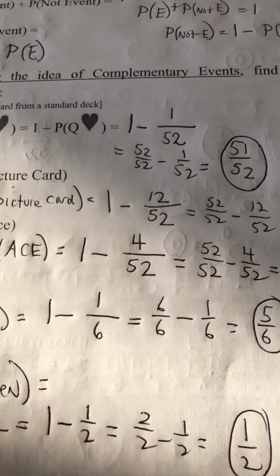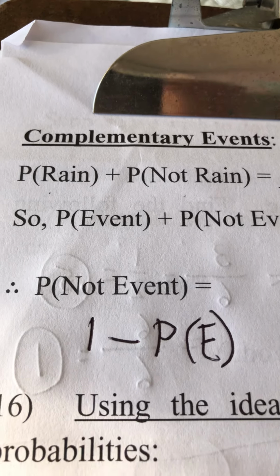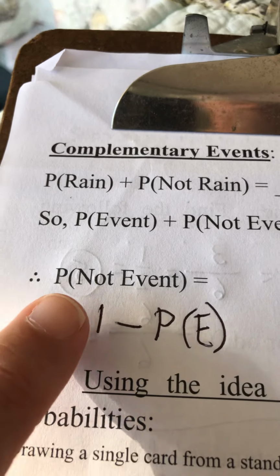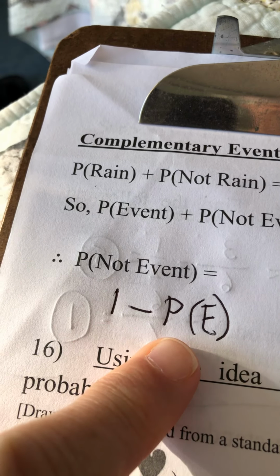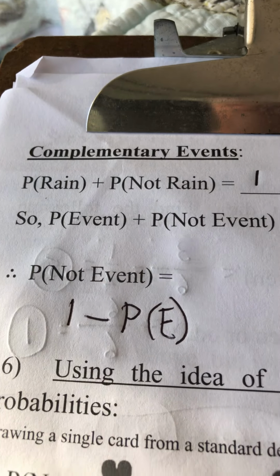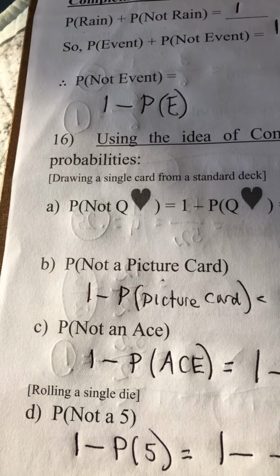So basically what you've learned in this video is what it means to use complementary events. And the basic formula is right here. The probability of an event not occurring is 1 minus the probability of the event occurring. And we've used it several times here. It's a good little formula to know.